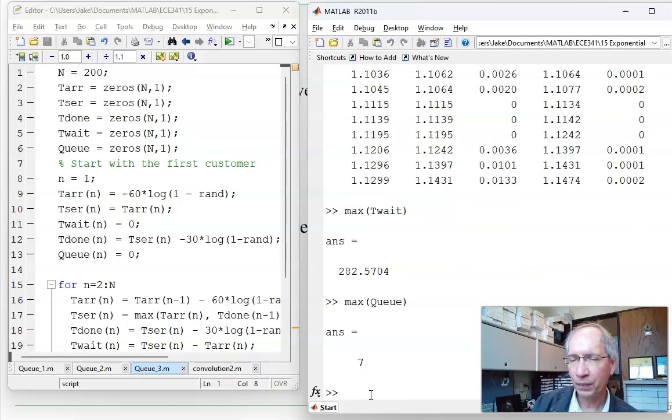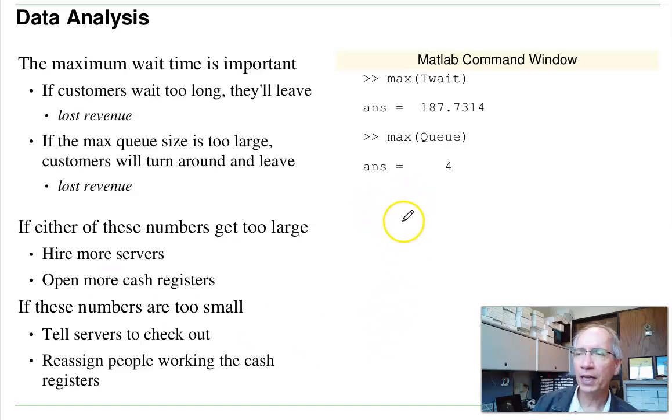was 7. So this is going to tell me that I am having problems keeping up with demand. I might need to bring in more servers. More servers will reduce the time to complete the orders, reduce this number. On the other hand, if it's small enough, I might reassign people at the cash register, which makes this number bigger. So that's kind of what you look at with restaurants. That's queuing theory.